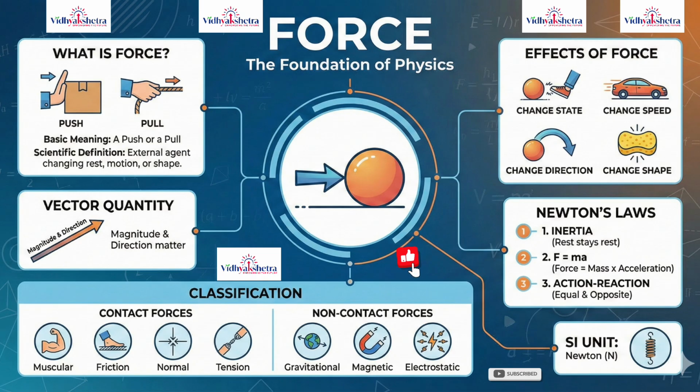Balanced forces are forces that are equal in magnitude and opposite in direction. When balanced forces act on an object, there is no change in its state of motion. For example, a book resting on a table experiences gravitational force downward and normal force upward. These forces balance each other, so the book remains at rest.